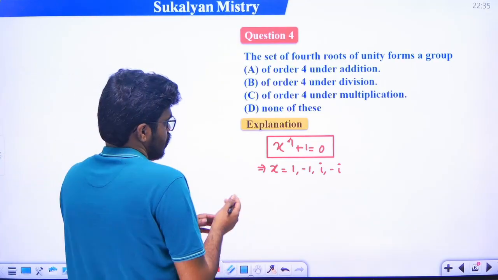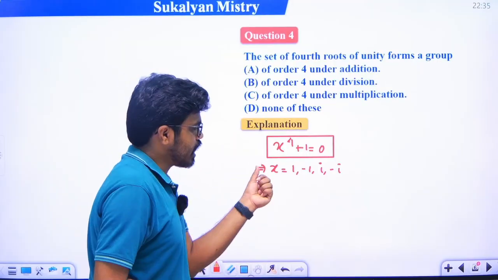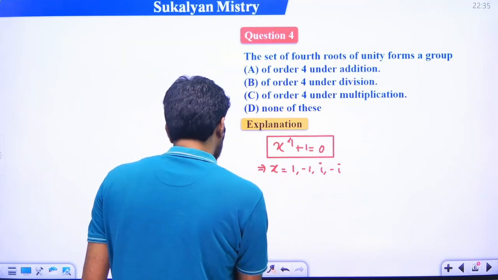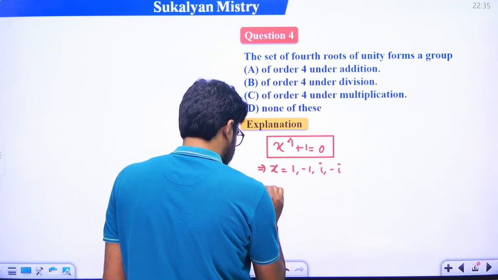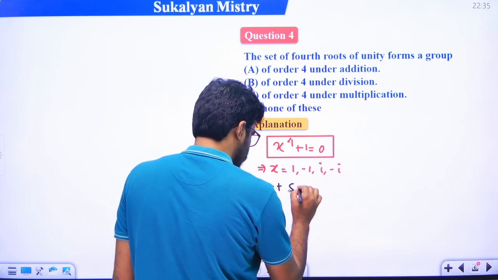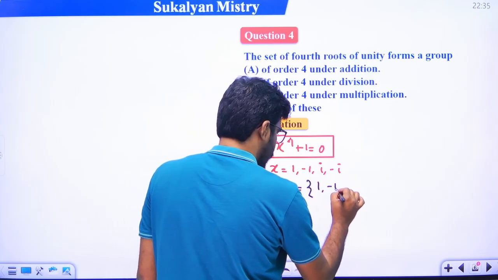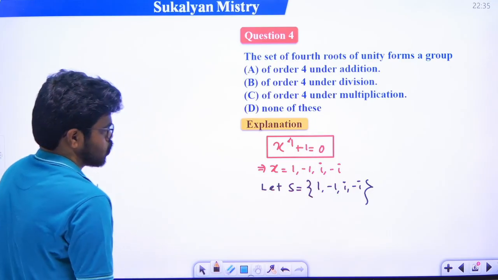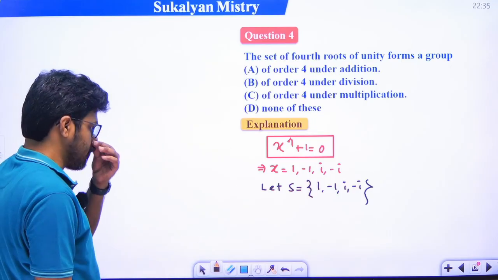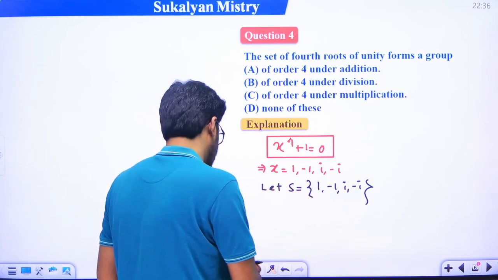Order will be 4 because it has 4 elements. Suppose this is S, let S is equal to 1, minus 1, i, minus i. So if you draw the composition table, we see this forms a group with respect to multiplication.